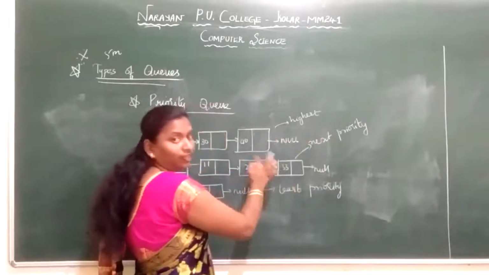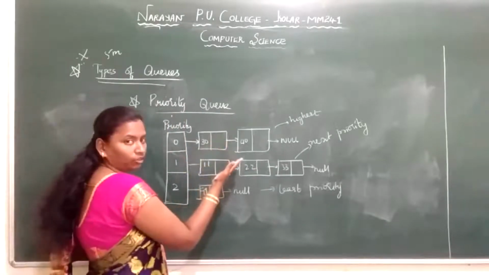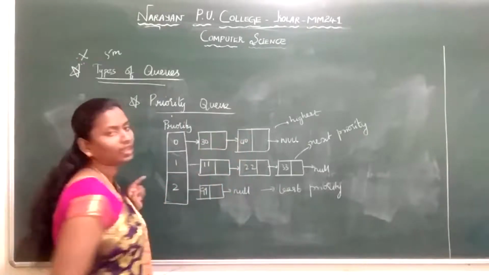Based on this priority, we can do the operation. Either we can remove it first, or you can delete, pop it out first. It's upon your choice. So based on some priority, we are going to insert the element into an array.